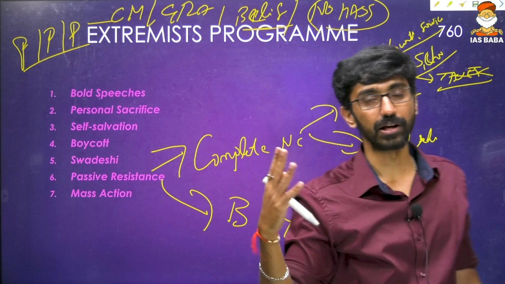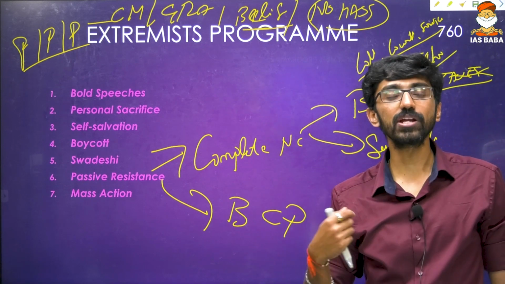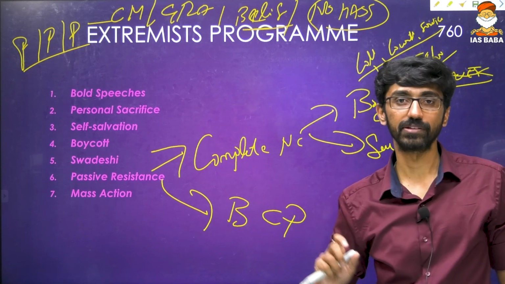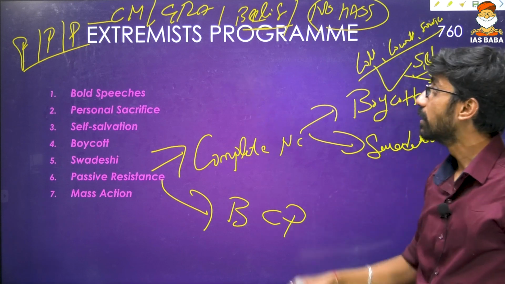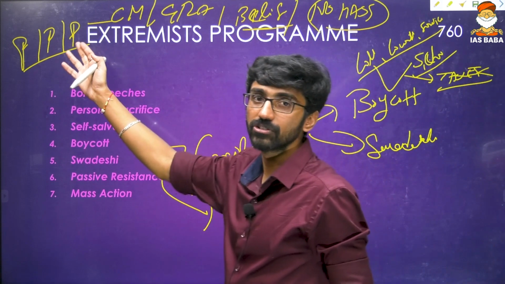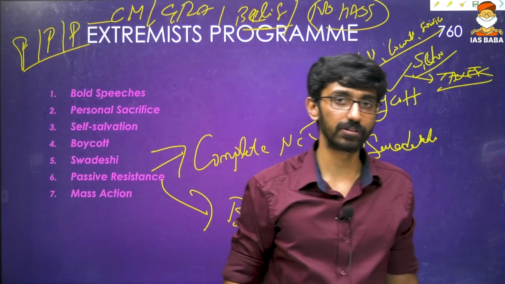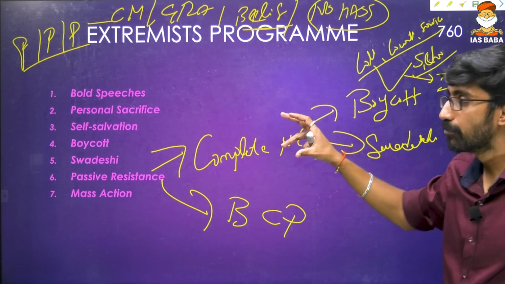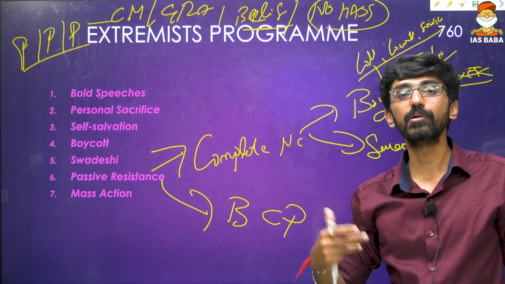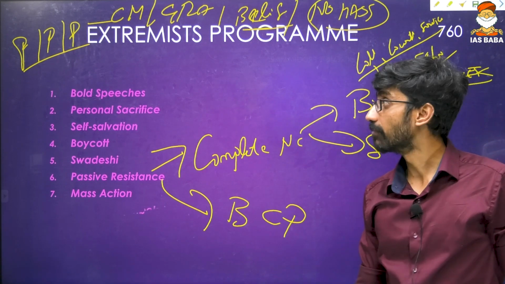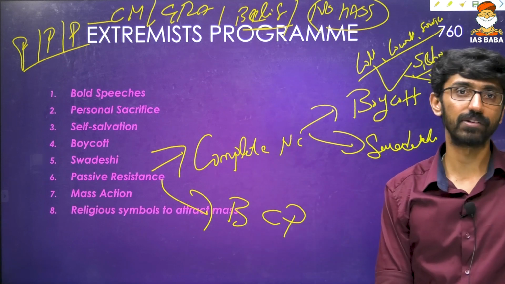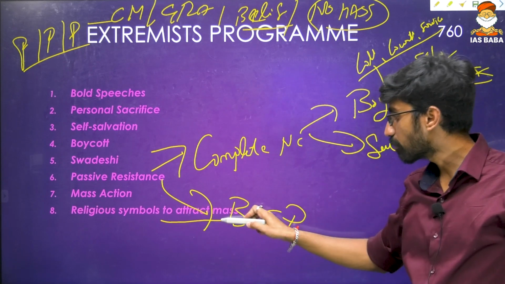So boycott everything British. Make the administration impossible, and that is the major concept of passive resistance, directly in conflict with the moderate methods of petitions and negotiations, having tea parties with Britishers. Okay, so those are the major differences, the major new undercurrents that came into the Indian national movement from, we can say, 1905 onwards, and using religious symbols to attract masses.